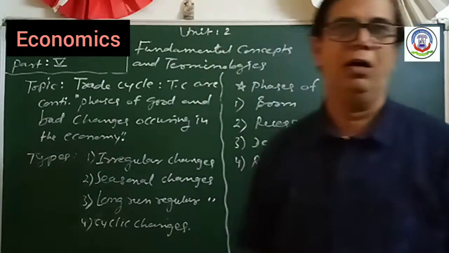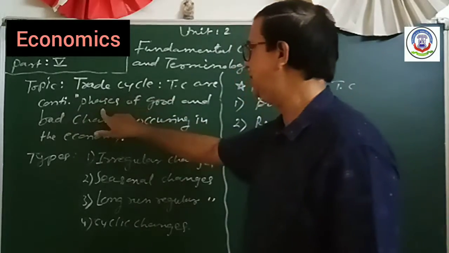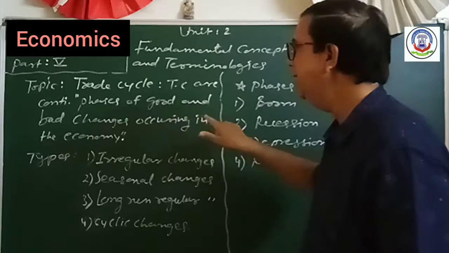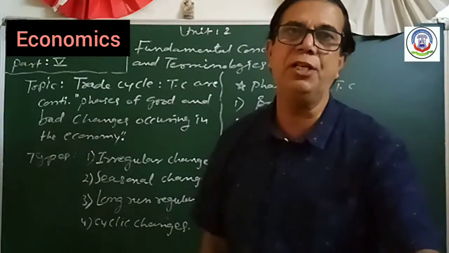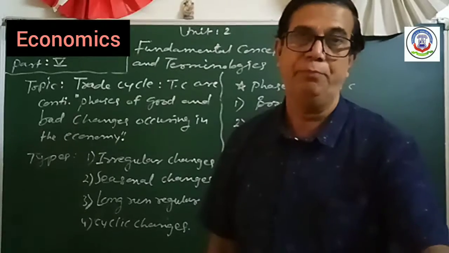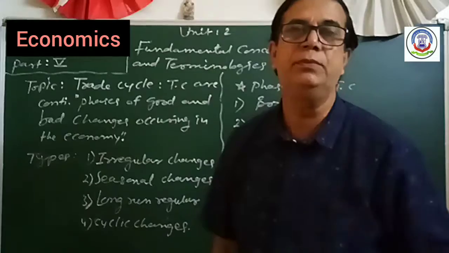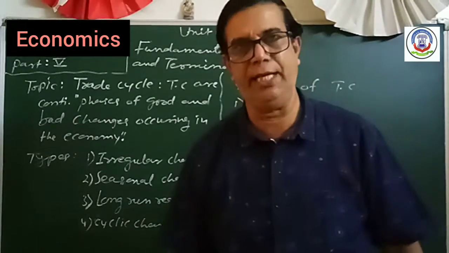So first of all, trade cycles are continued phases of good and bad changes occurring in the economy. Good condition, that is the profit or condition of boom, and bad condition means depression in the market.